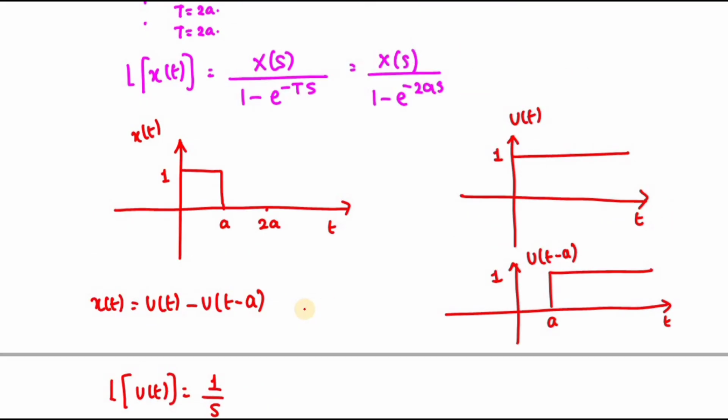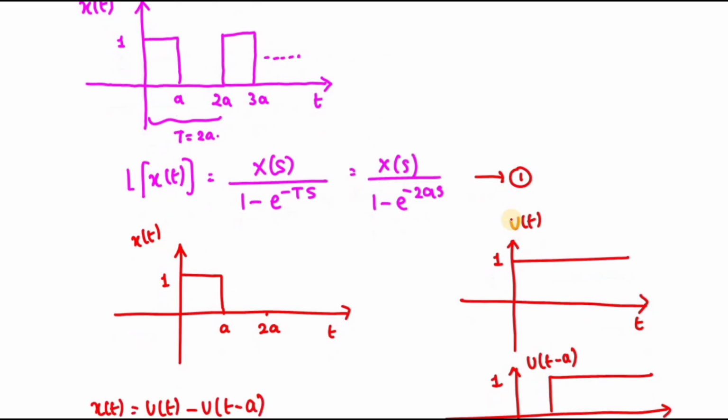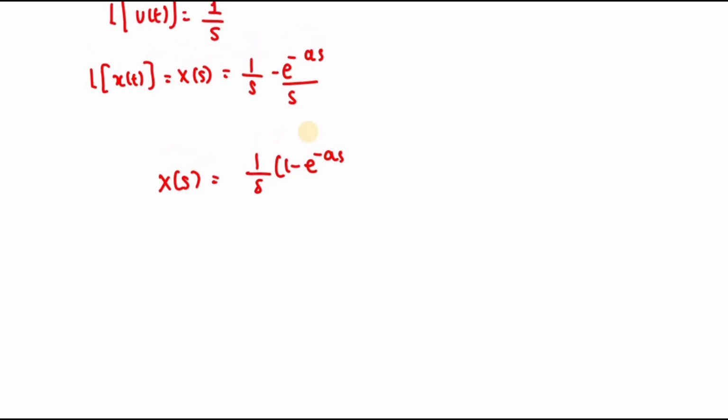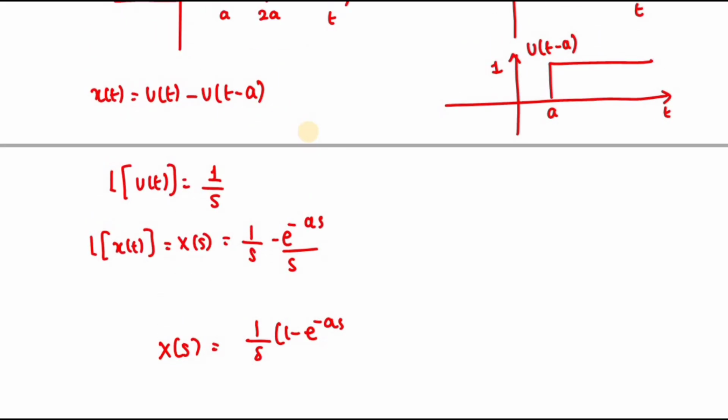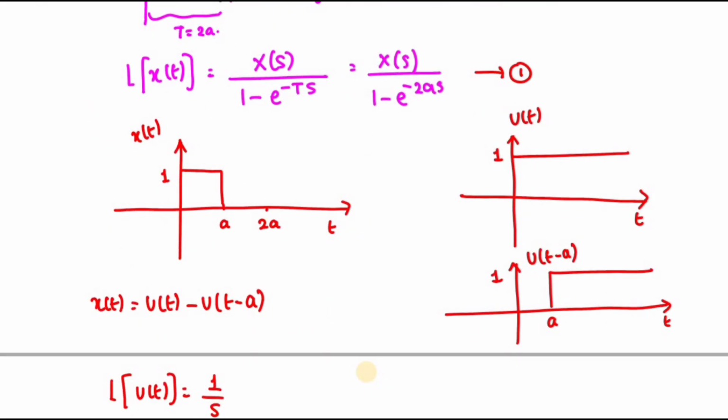Now let us substitute in the first equation. If I substitute, I can obtain the X of s value as 1 by s, 1 minus e power minus as, divided by 1 minus e power minus 2as. So this is your answer.